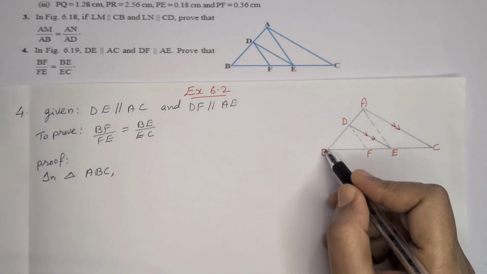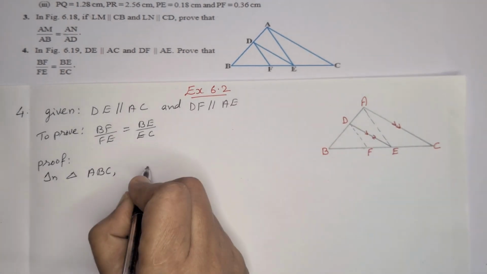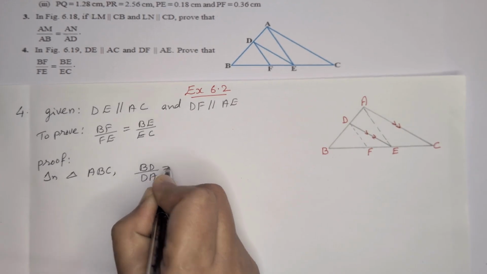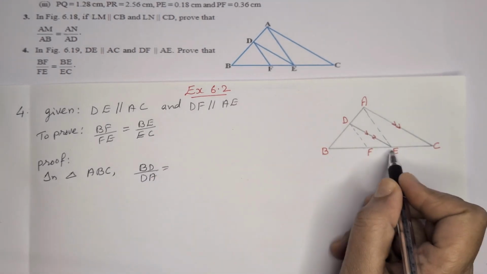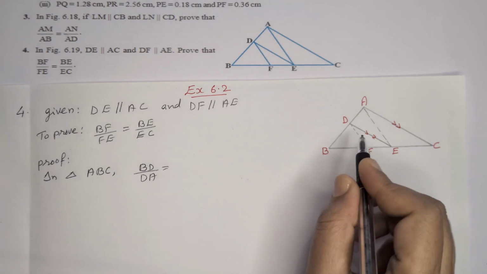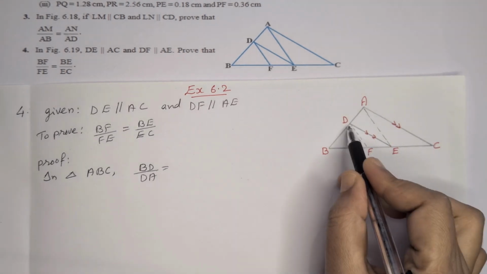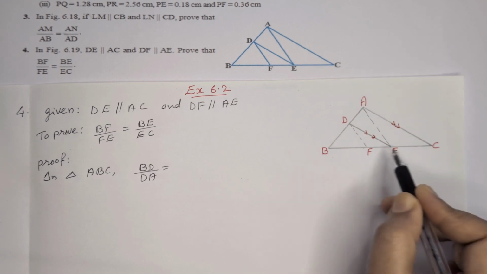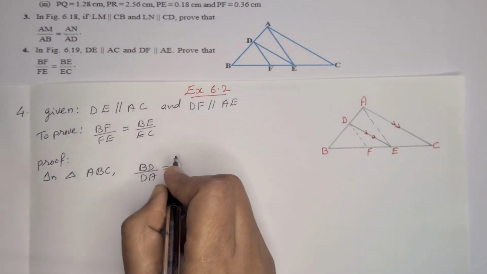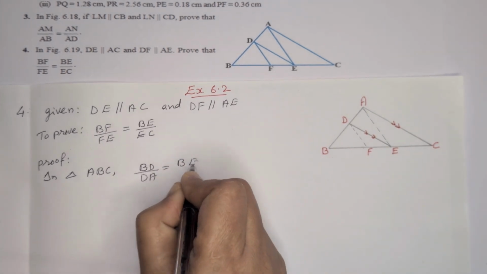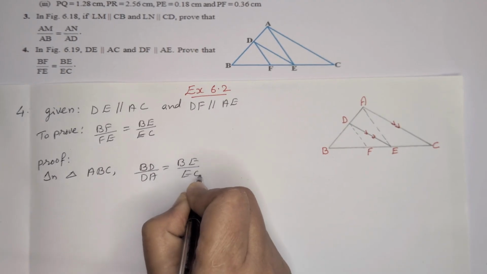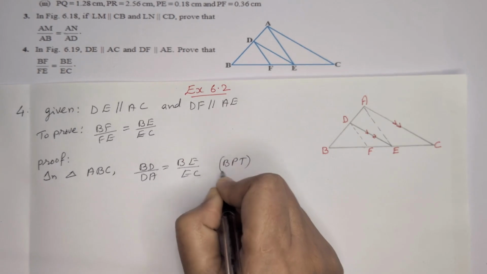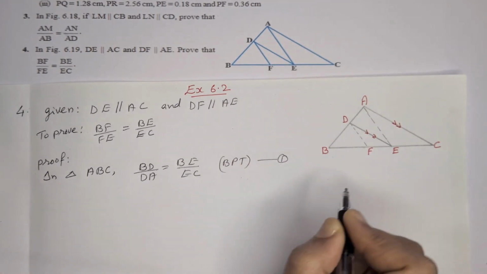In triangle ABC, BD by DA is equal to BE by EC. These two lines are parallel. Using BPT, basic proportionality theorem, this is equation number 1.